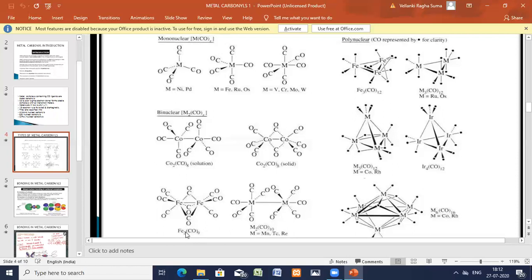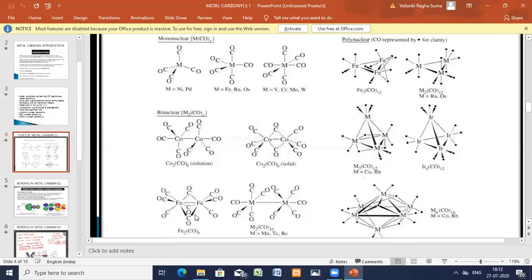Okay, so Fe2(CO)9. Here 3 and 3, 6, and 3 are in the center. One Fe is bonded with the CO and with another Fe. Similarly, the other carbon monoxide. So this is the way these binuclear compounds are.